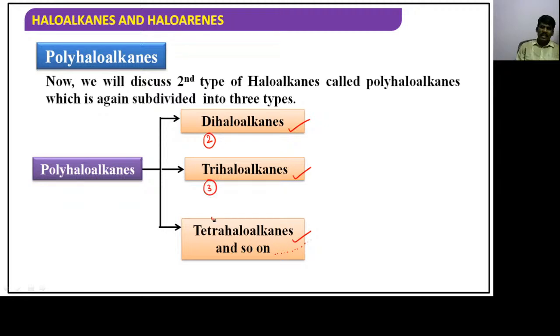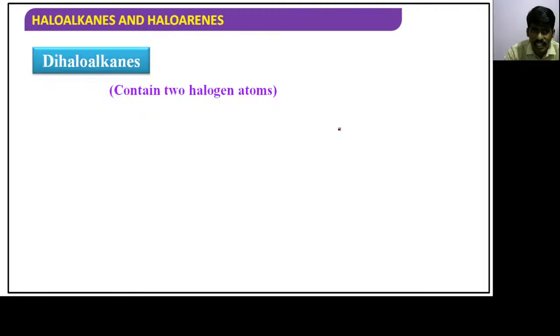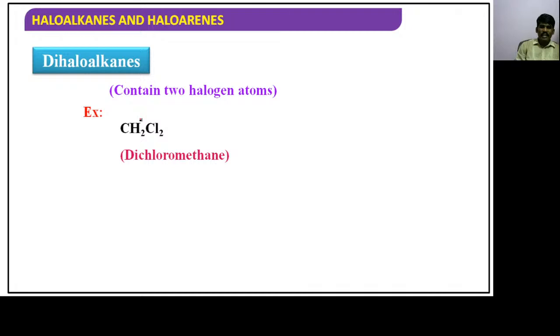Tetrahaloalkanes, 4 halogen atoms will be there, right? And if there are 2 or more than 2, obviously it is called polyhaloalkanes, right? And now the part is dihaloalkanes, which contains how many halogen atoms, guys? 2 halogen atoms. That you can see it here, contains 2 halogen atoms.